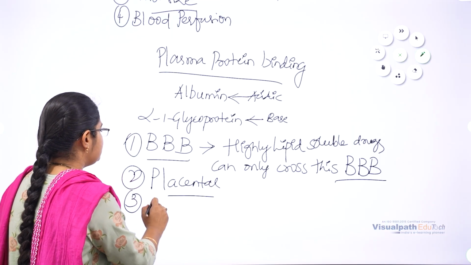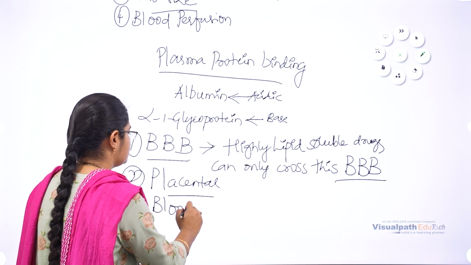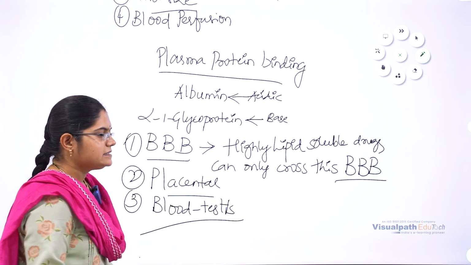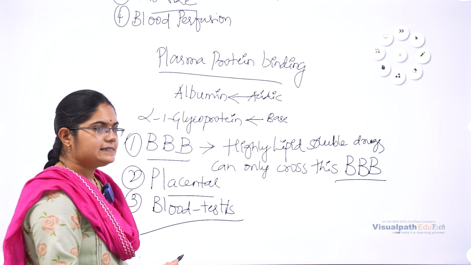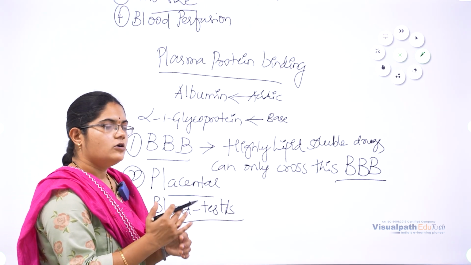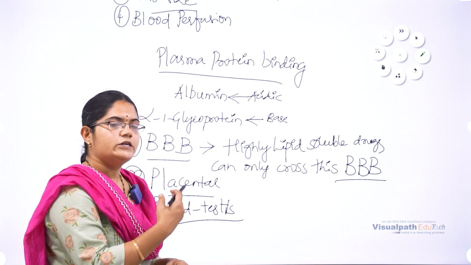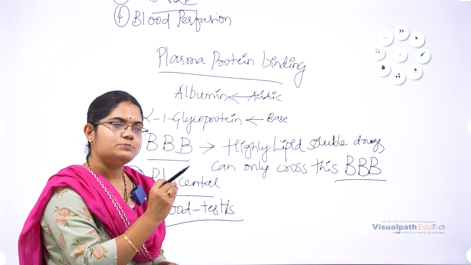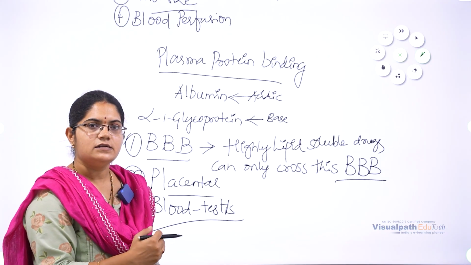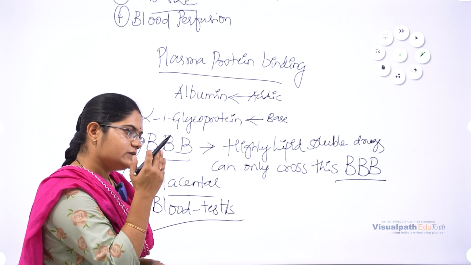And the other is the blood-testis barrier. As the name indicates, it is a barrier present in the testis. Not all drugs can move into the testis to reach the spermatids or spermatocytes. Only a few drugs can reach that area because of this barrier.